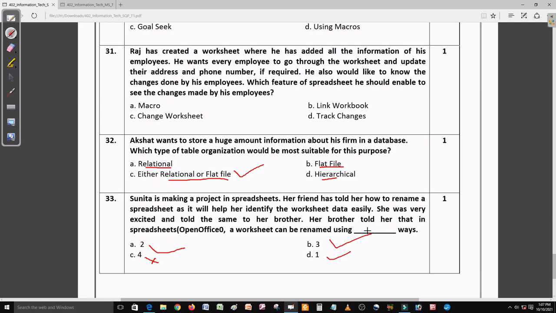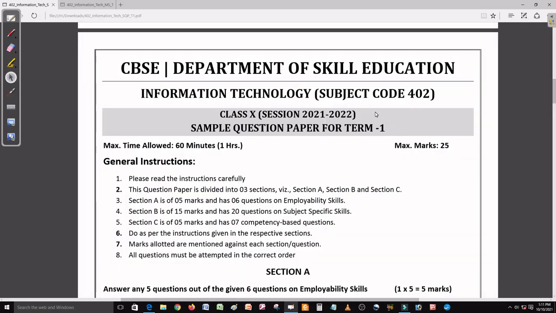So this was the question paper. I think you would have understood how we can solve this question paper. So this was your sample paper. Now you would have understood what kind of question paper you will see in your board exam.